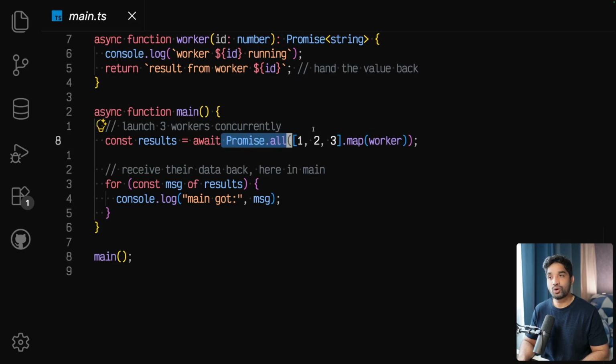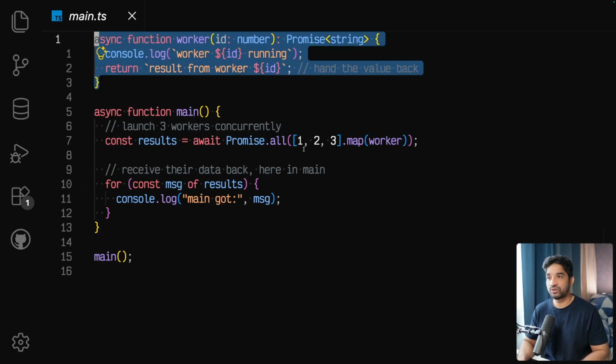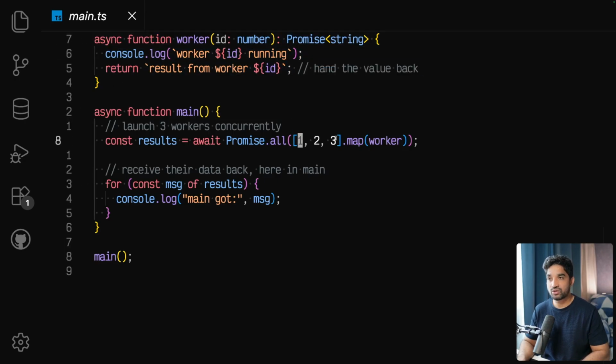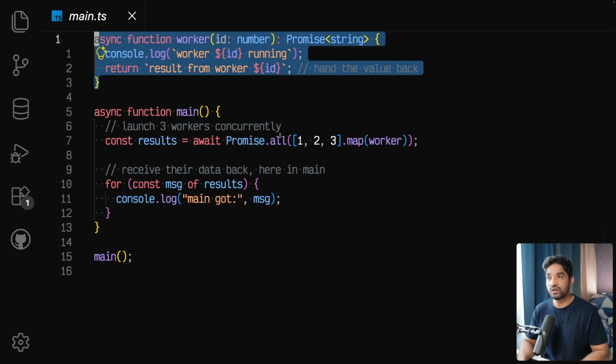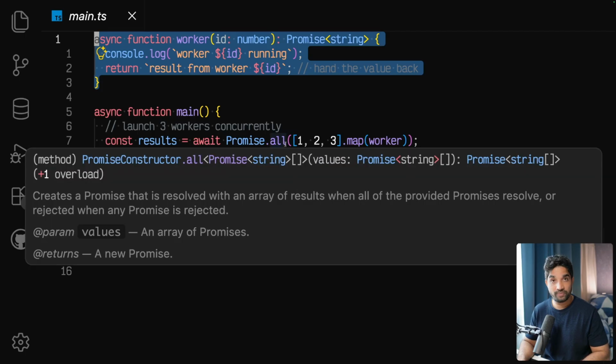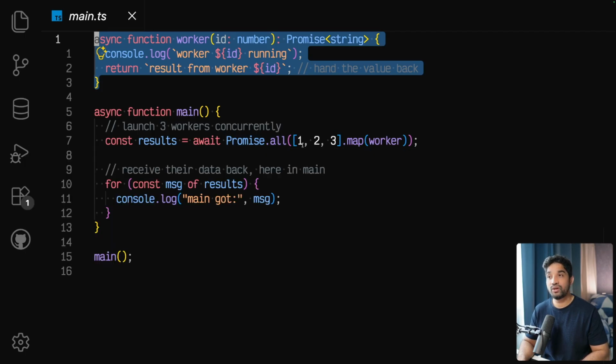By doing Promise.all, effectively we are launching this function three times, three workers, because this array has three elements. And this is done concurrently because we are using Promise.all.